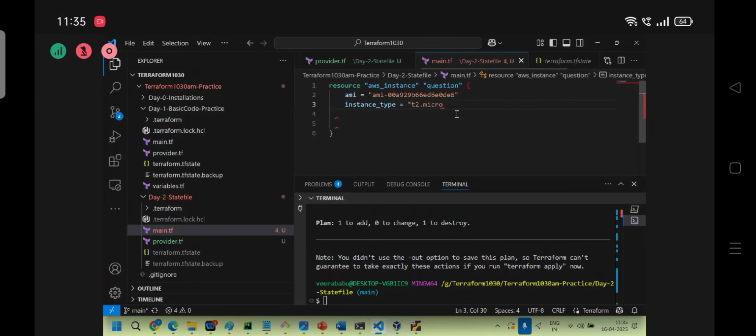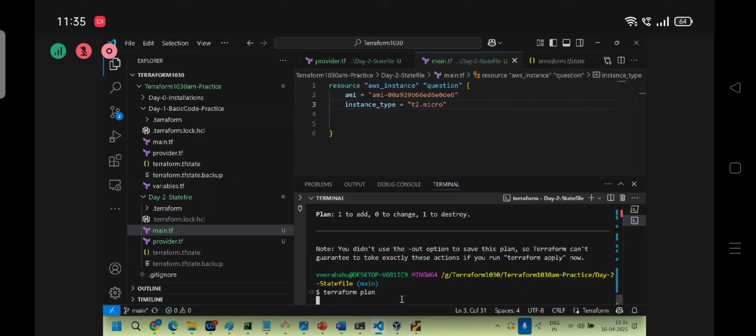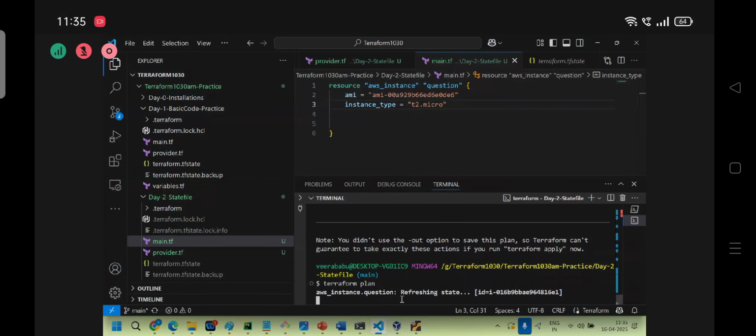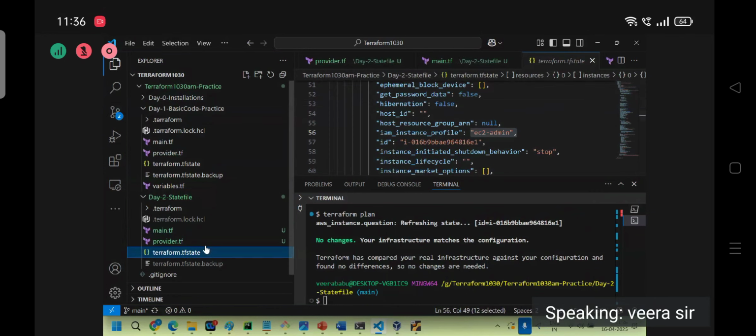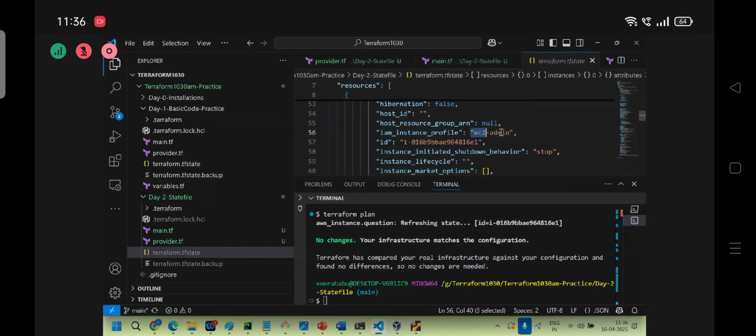Okay, Control S. Anyway, I'm not doing the changes. Terraform plan. No changes, right? Let's go to the state file. The instance profile, EC2 admin, is there, right? I will remove it inside the state file. Now remote changes we already verified, right? How remote changes work. Local changes we need not discuss. If you do local changes, they will apply only. But what about changes inside the state file? How will it work?